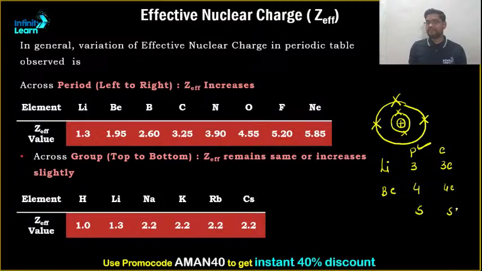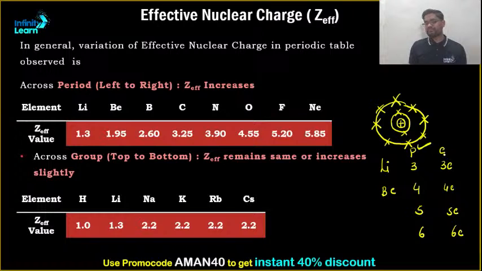Again, 5 electrons. Again, 6 electrons. That means the nuclear charge keeps on increasing, but the electrons are still getting added in the same shell. Its repulsion remains the same, because adding an electron in the same shell is not going to increase the repulsion, right?